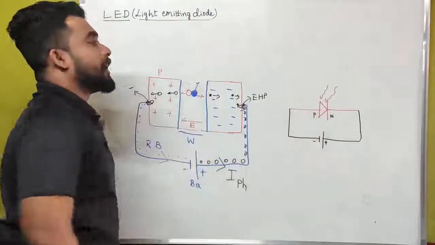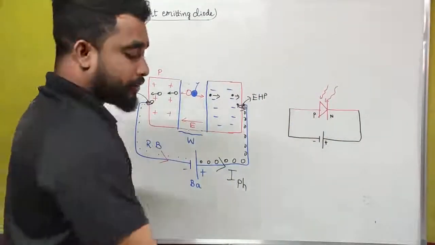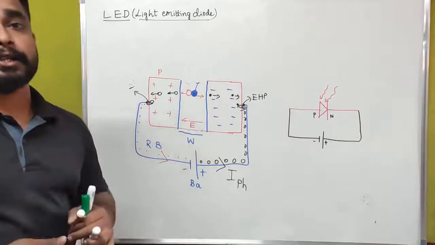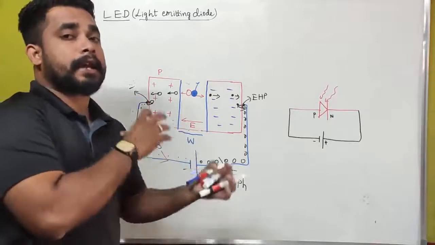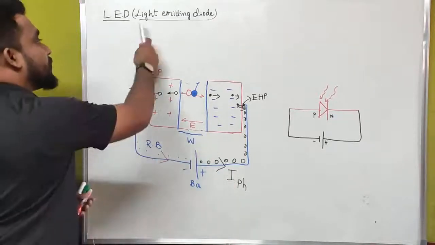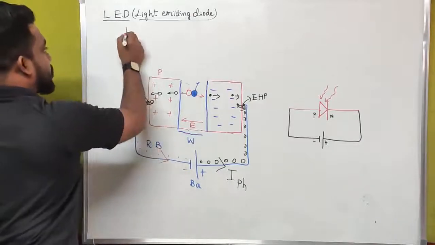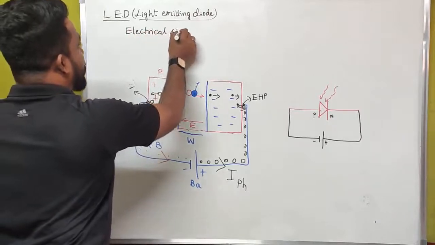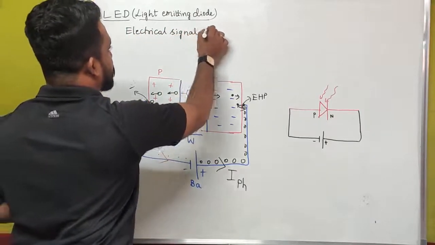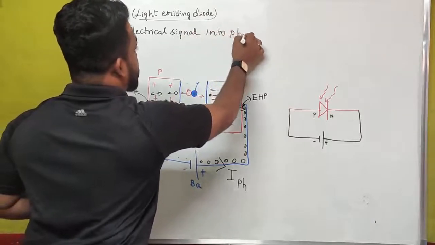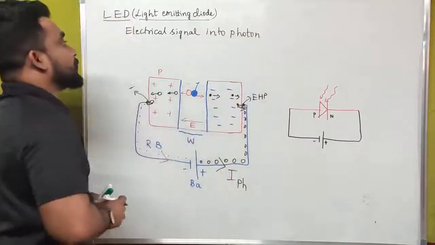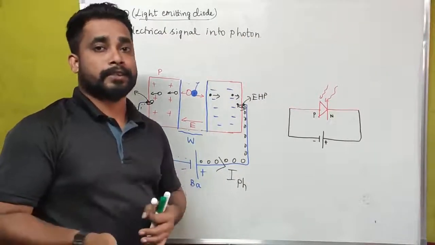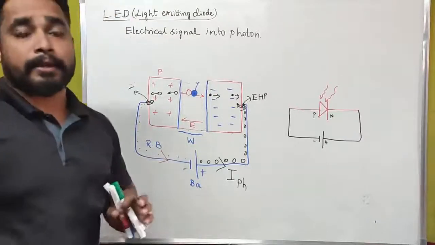What is the meaning of light emitting diode? Actually, a light emitting diode is a device which absorbs electrical energy, and it will convert that electrical energy into photon energy. It is a device which converts electrical signal or electrical energy into photon energy. If a device converts electrical energy into photon energy, such devices are called light emitting diodes.